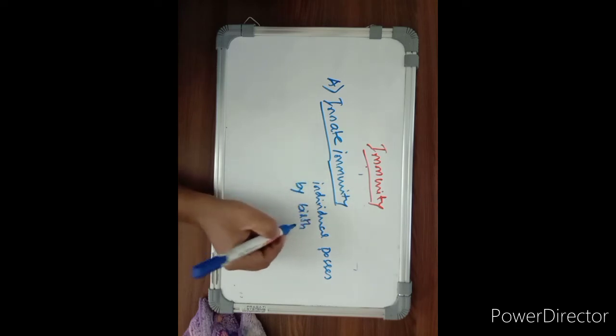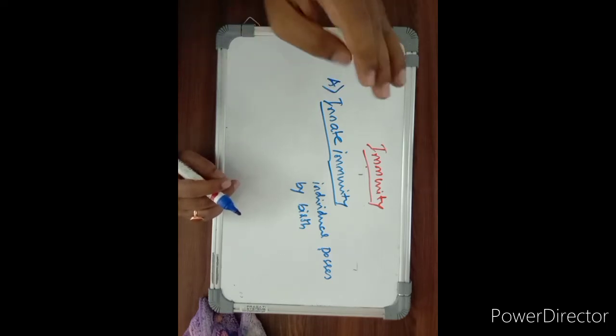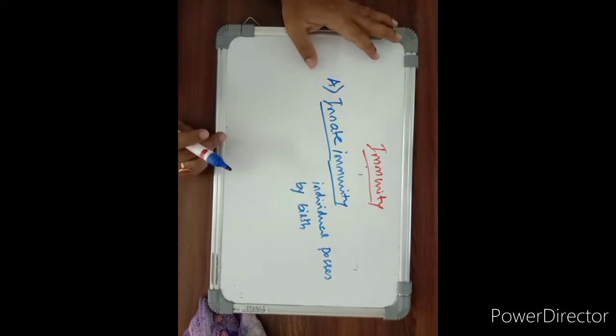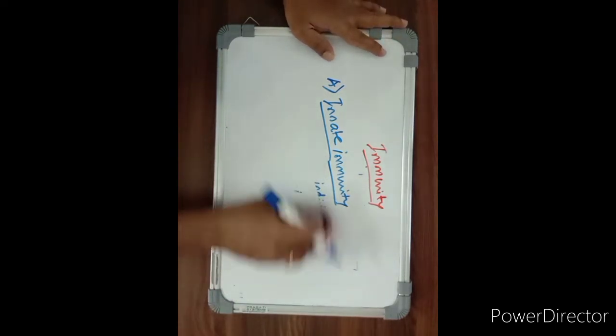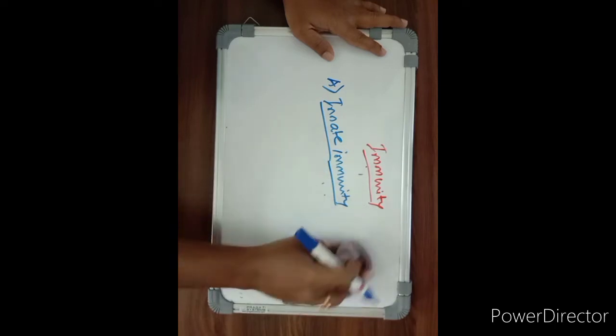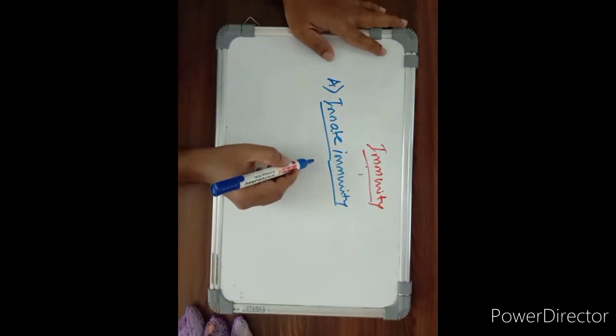Whatever immunity comes by birth is known as innate immunity. This is mainly determined by heredity factors. And what are the types in innate immunity? What types of immunity do we get here?